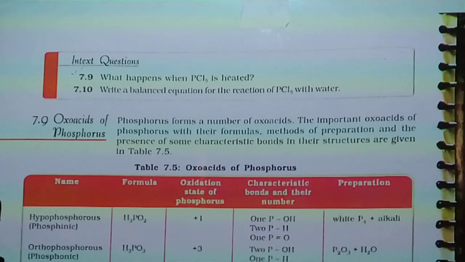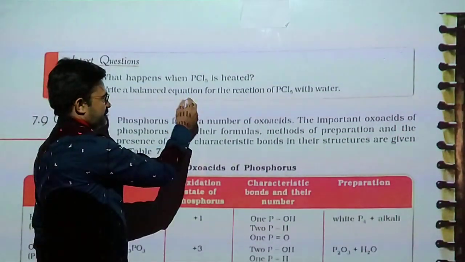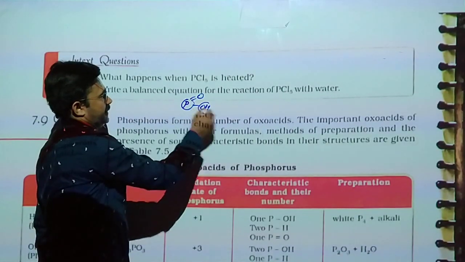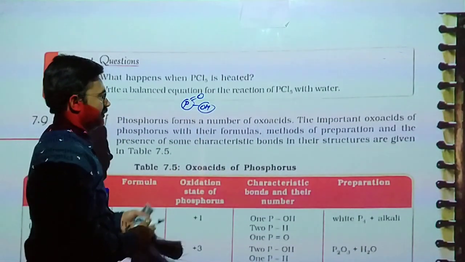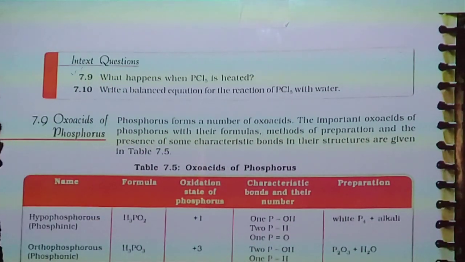Oxoacid means in any element, whenever oxygen and OH both are present on the same atom, it is called an oxoacid.